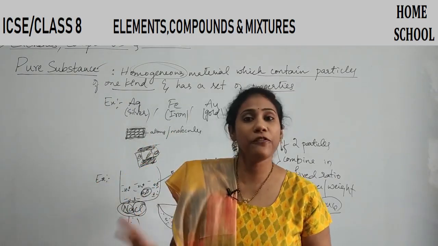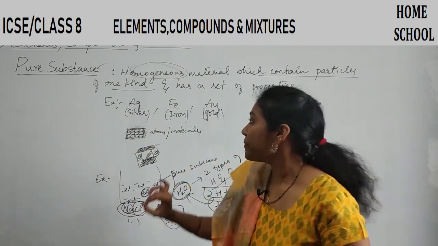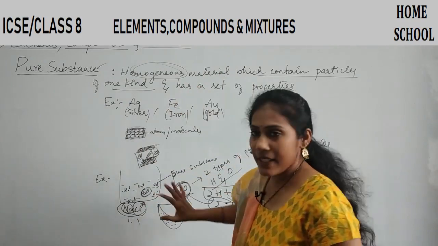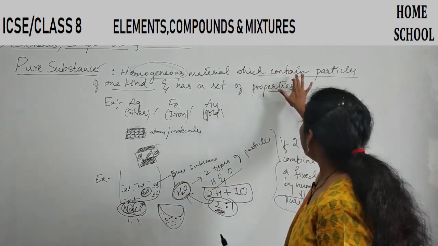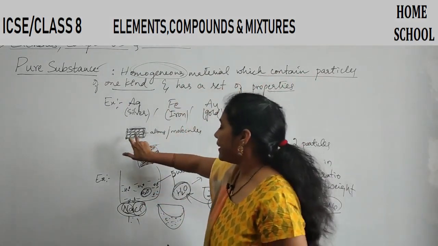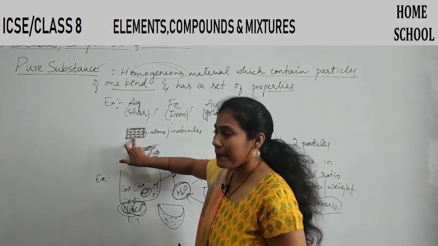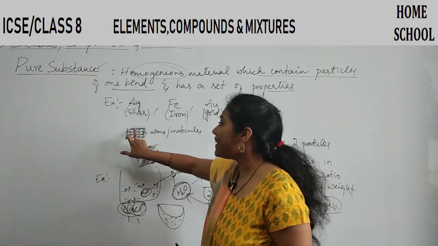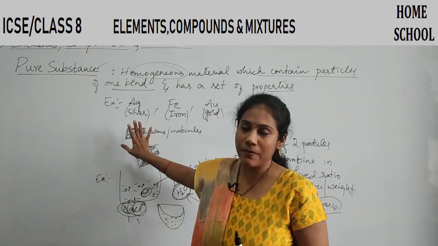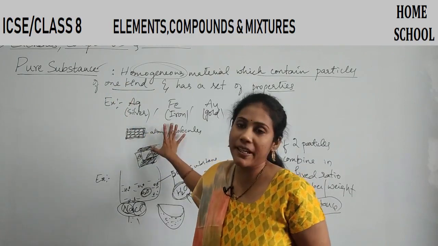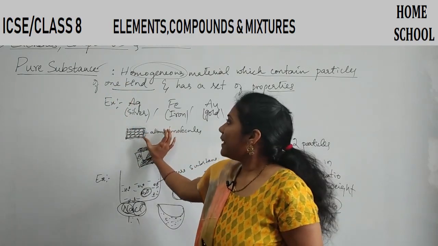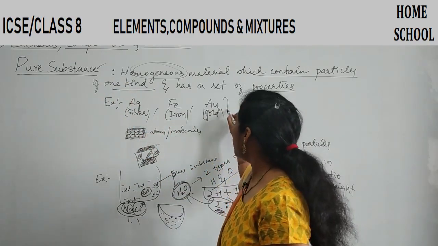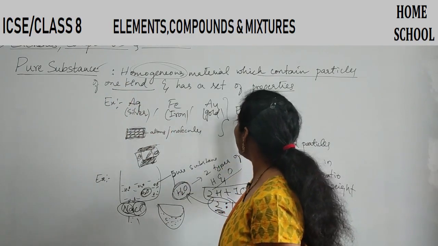So there are two definitions for pure substance actually. Homogeneous material is common, which contains particles of the same kind. If you take a silver piece, it has only silver atoms all over, uniformly spread. So this particular pure substance is actually called an element.